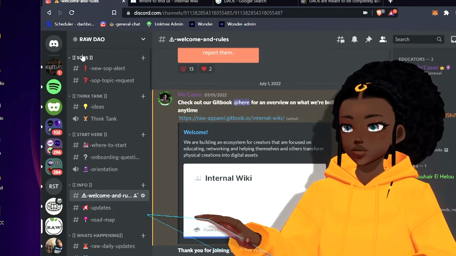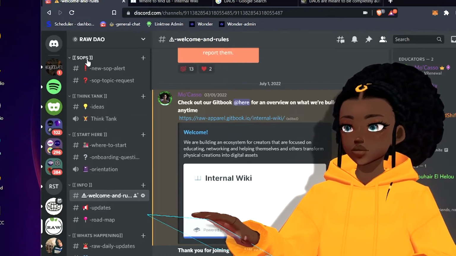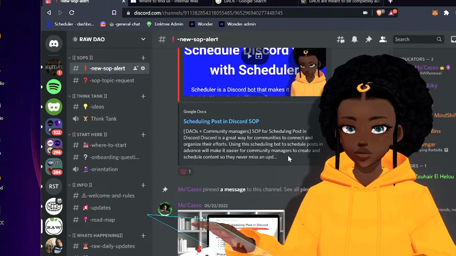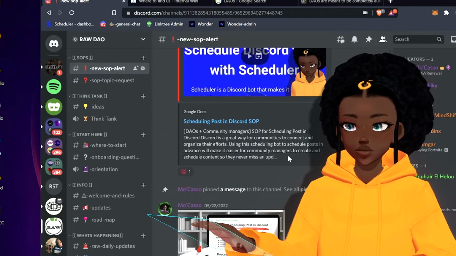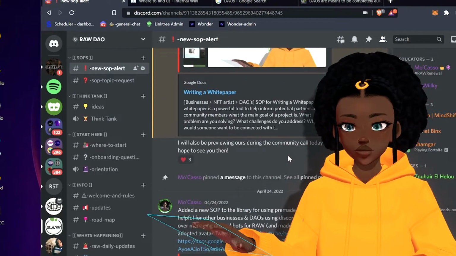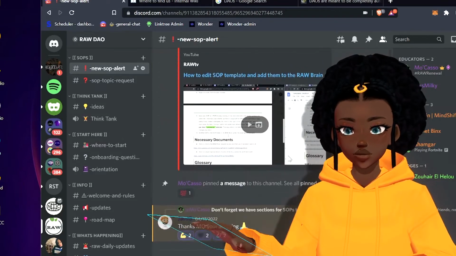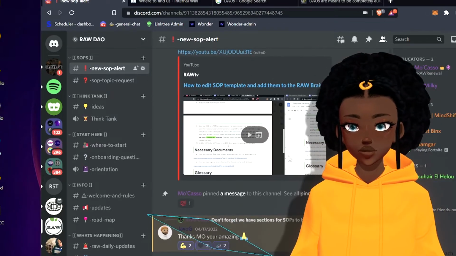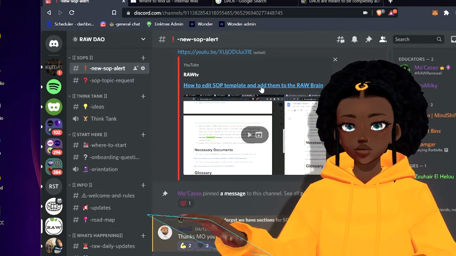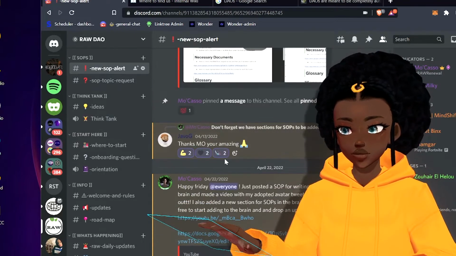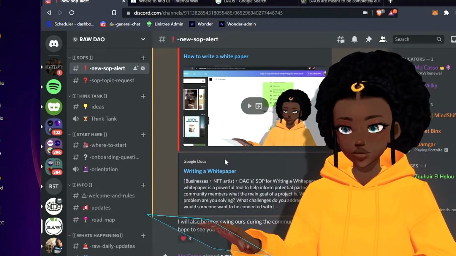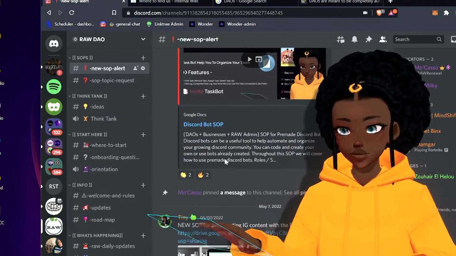So first and foremost, this section here at the top, SOPs. SOPs is an initiative that we started to create basically an epic resource library. You can scroll through here and find more about those SOPs, but basically we have a special template that we created here, and you can see how to edit that SOP template and add it to our raw brain, and that way you can create your own how-to videos and documents that we add to our epic library that we are building out.